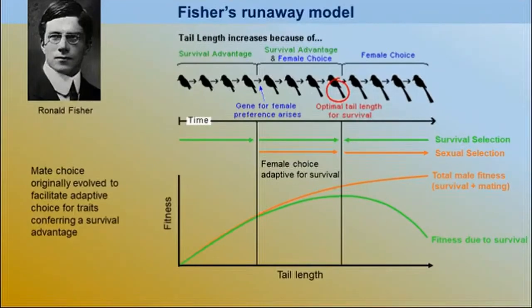And Ronald Fisher proposed a model which is called Fisher's runaway model. In this model, he explained that in some birds the tail is longer, which does not help the bird to survive. And this is just one example. In some other birds, the wings are bigger than they require, which never help them to fly. So these characters are there in case of birds.